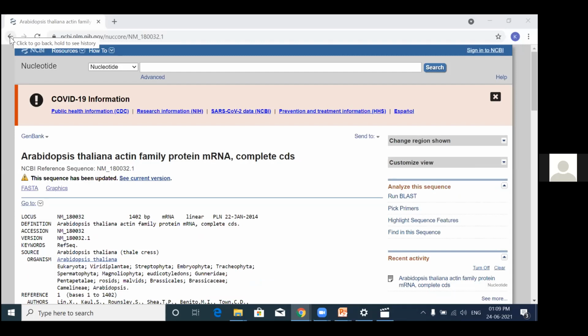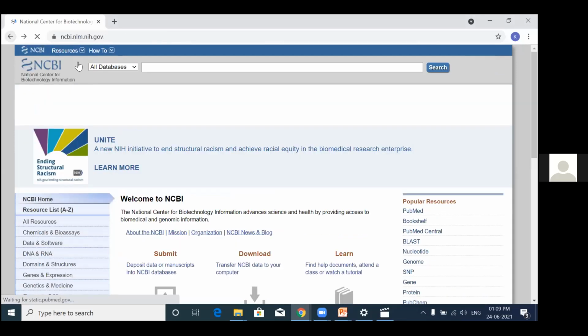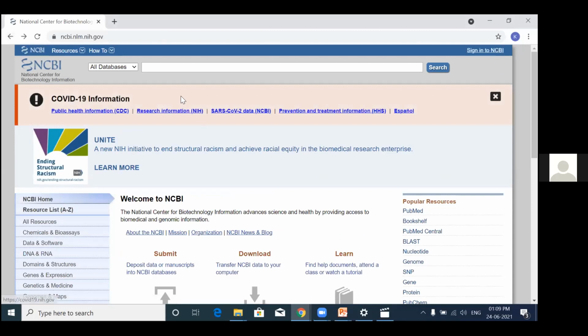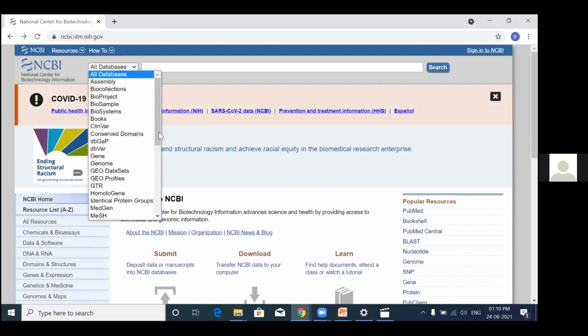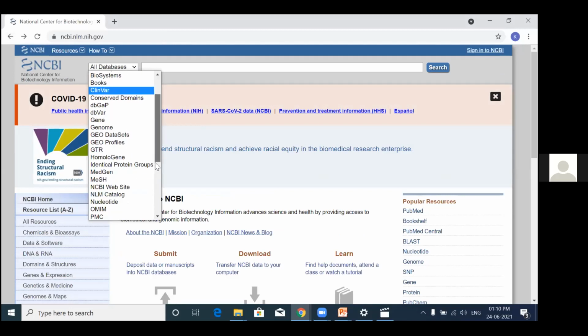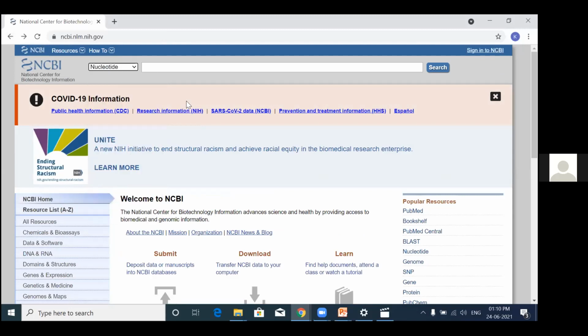Okay, you can just go on to the NCBI suite. So this is how the NCBI window looks. I can go to All Databases here and I have to select Nucleotide. So now I'm going to show a demonstration of